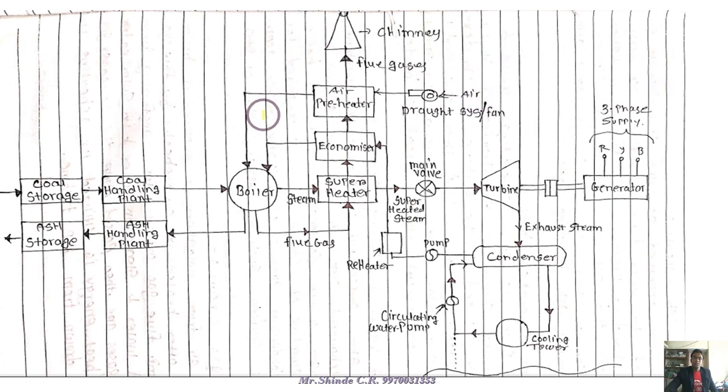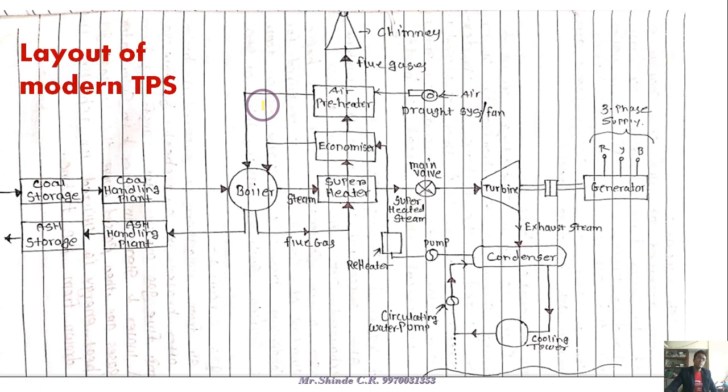Now the basic arrangement of modern thermal power plants we have to see here, or we call it the layout of modern thermal power stations, in which firstly we see that the first section is coal storage, where the coal is stored. The coal is transported from the coal mines and stored near the thermal power station. So the first compartment of the thermal power station is the coal storage.